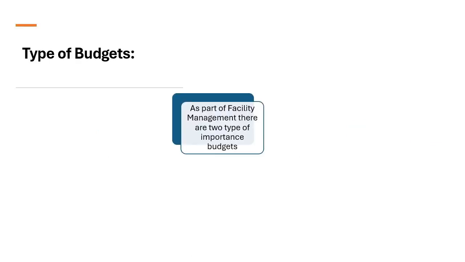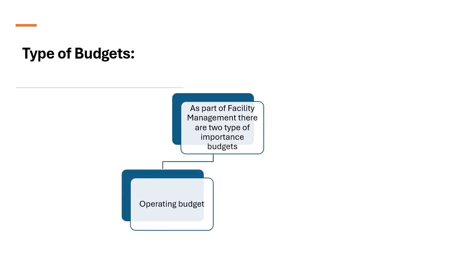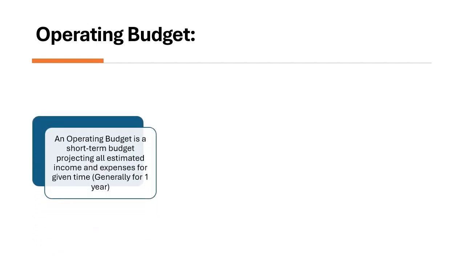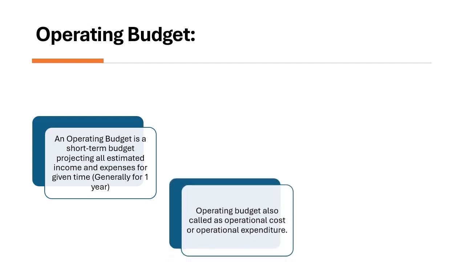Types of budgets. As part of facility management, there are two types of important budgets. First is operating budget and the second is capital budget. Operating budget. An operating budget is a short-term budget projecting all estimated income and expenses for a given time, generally for 1 year.